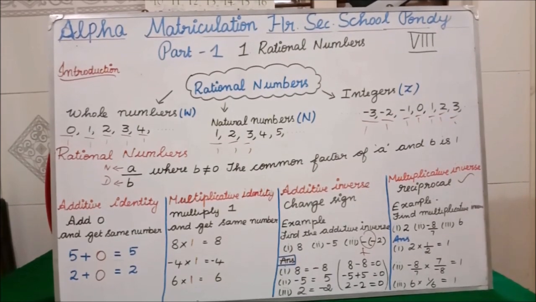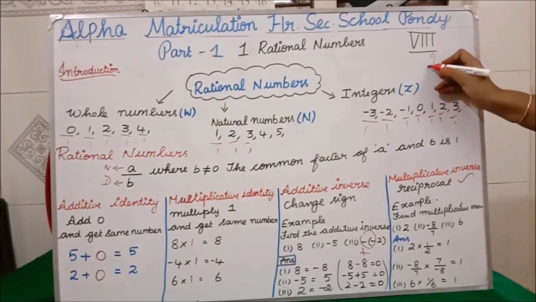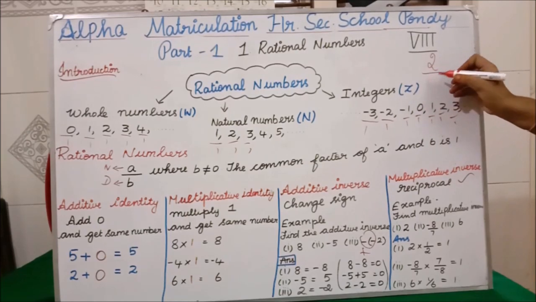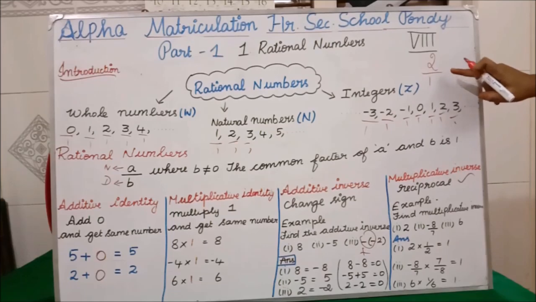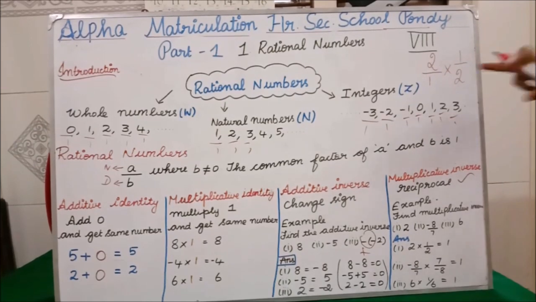Students, you all know that if the question is only 2, it is understood that the denominator is 1. So if you take the reciprocal, 2 by 1 will become 1 by 2. Isn't it? In 2 by 1, the 1 will go up and the 2 will come down.